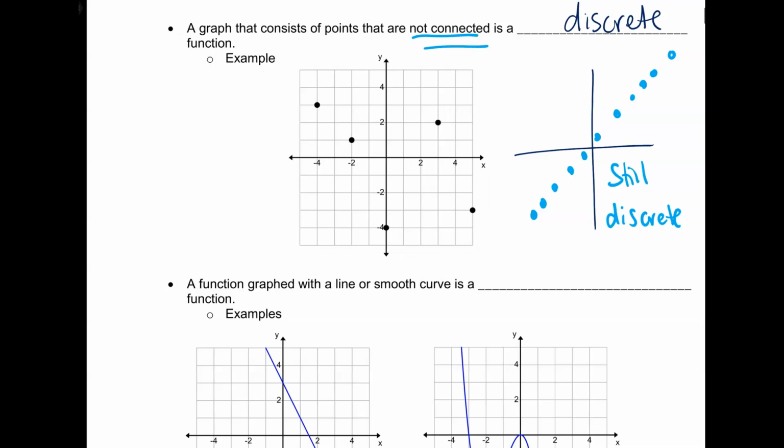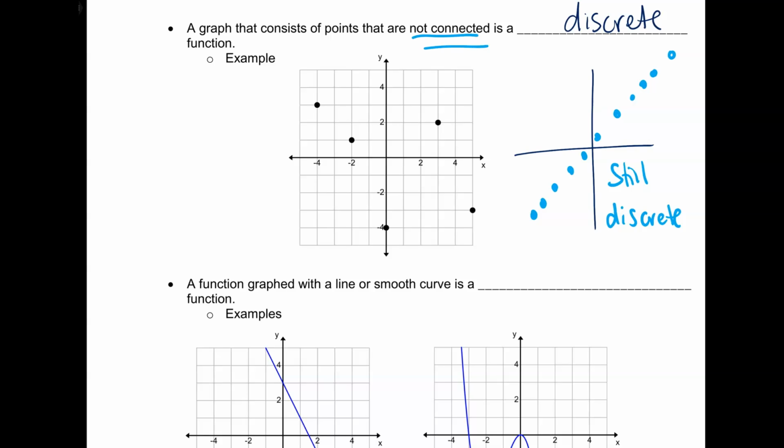Versus, if we look below, a function graphed with a line or a smooth curve is a... let's see. At the end of all the Marvel movies, they're like "to be continued." So if it has a smooth curve, it's continuous.